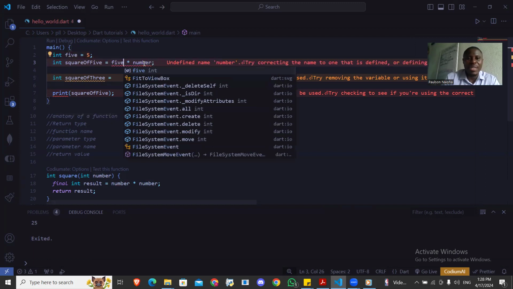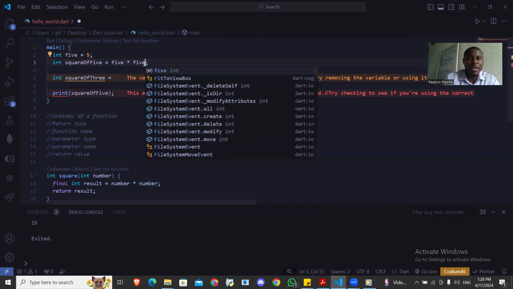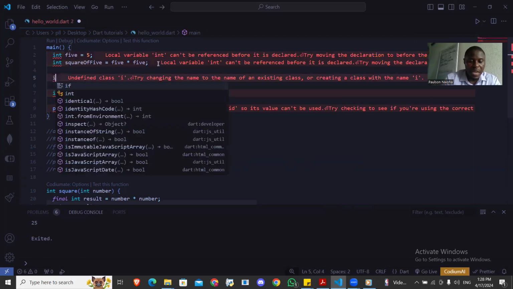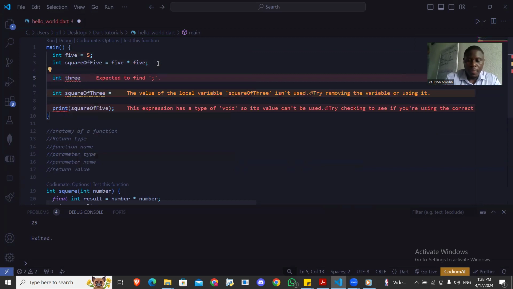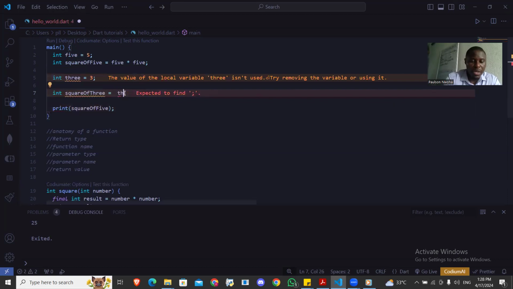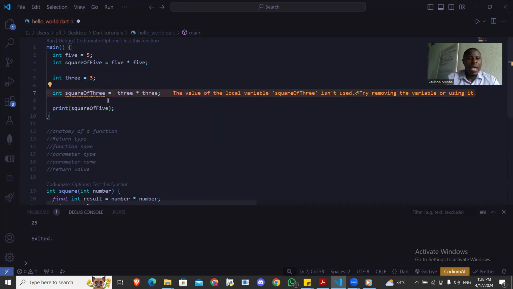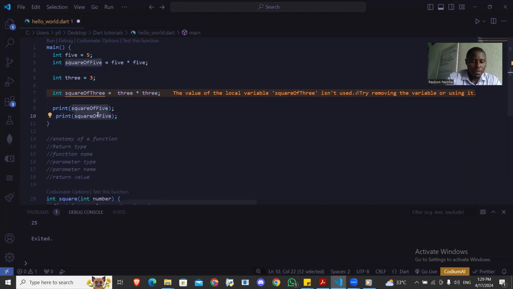I believe you understand what I'm doing. If you don't understand what I'm doing, that means you have not been going through the previous classes. So here I have an integer 5. In this other place, I have an integer, I'll call it 3, and I want to do the square of 3. So I will do here 3 times 3, and I will print square of 3.